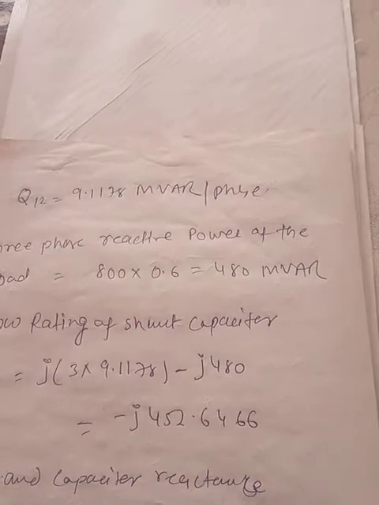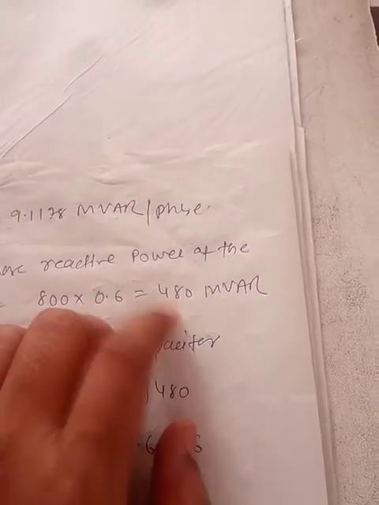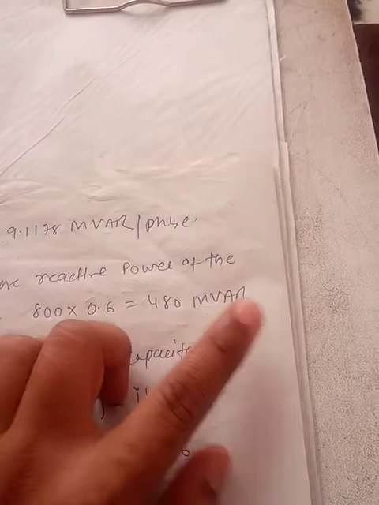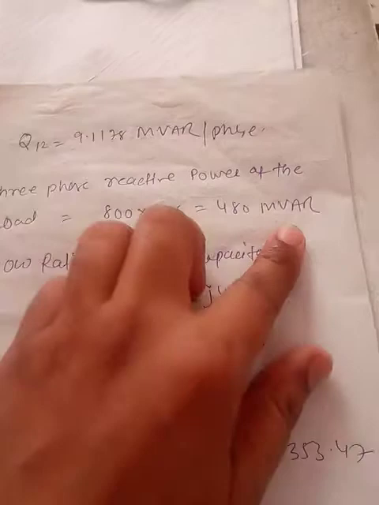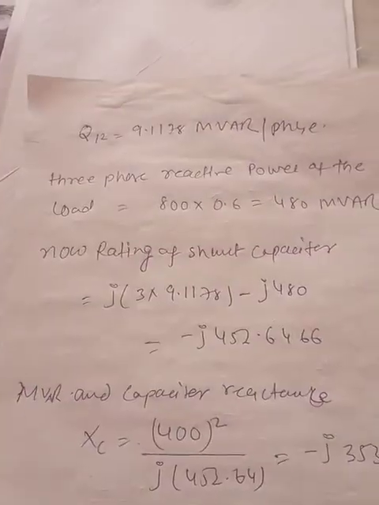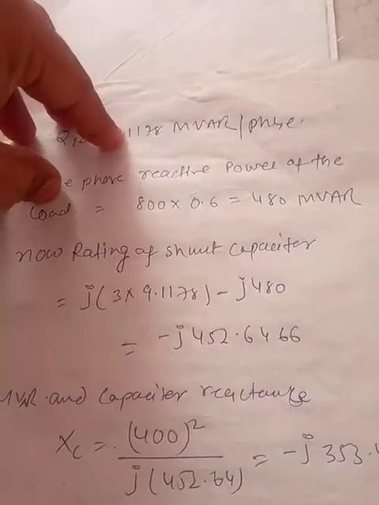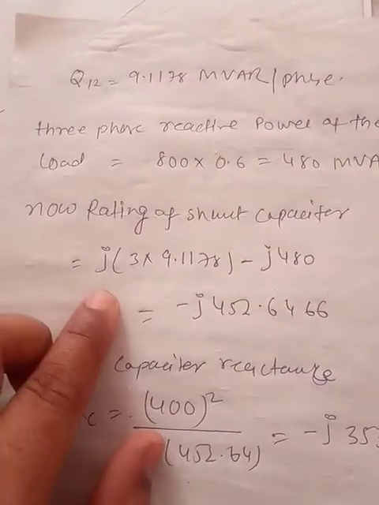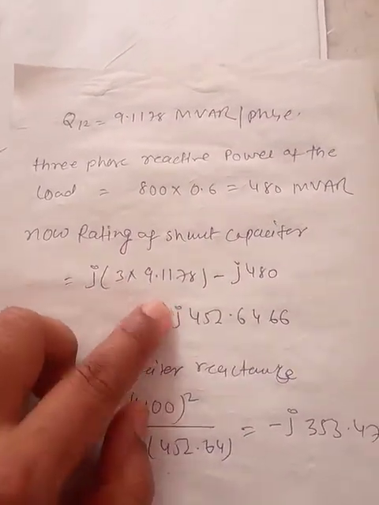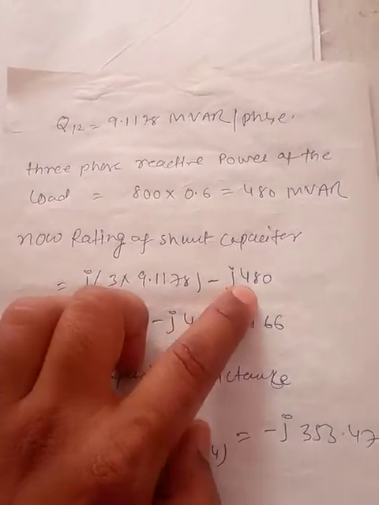Now the three phase reactive power at the load. The load will also demand certain reactive power, that is 800 into 0.6, so the total reactive power demanded by the load is 480 MVAr. This power is coming from that side and this is our load power. Now how much shunt capacitor do we have to put? It is the per phase reactive power times 3, minus the total reactive power demanded by the load, so j3 into 3 into 9.1178 minus j480.